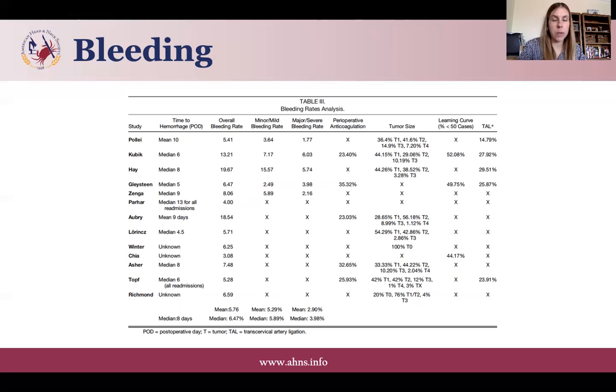Minor versus major bleeding was examined in 5 of these 13 studies, and they found that in studies that assessed bleeding severity, minor and major hemorrhage occurred postoperatively in 106 and 58 patients, out of a pool of 5,700 cases. The minor hemorrhage rate was 5.2%, and the major hemorrhage rate was 2.9%.